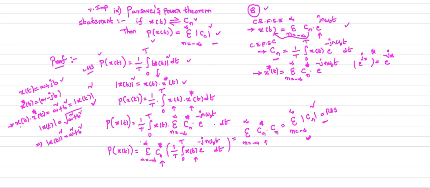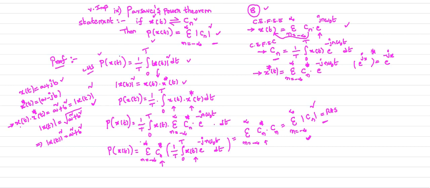If x of t is a continuous time signal given to you and its complex exponential Fourier series coefficient is also given to you, Cn. Cn is the complex exponential Fourier series coefficient of x of t. Then the average power of the signal is equal to sigma n equal to minus infinity to plus infinity mod Cn square. How can you prove this one?